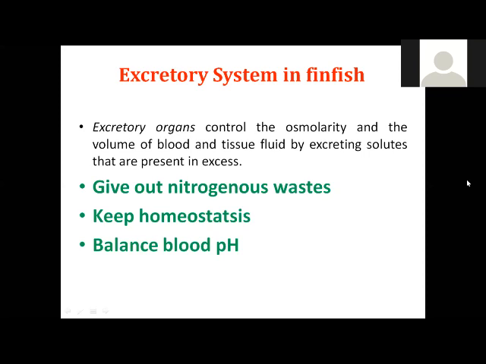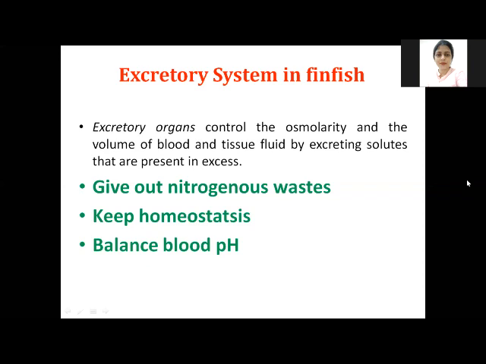So what is the function of the excretory system? The very first function is that it gives out the nitrogenous waste. Now I would like to know from you people why there is a requirement for excreting the nitrogenous waste outside the body. Anyone? Because it is toxic. Yes, it is toxic. If nitrogen is present in excess in the system, it will cause toxicity and an imbalance in the metabolic reactions.